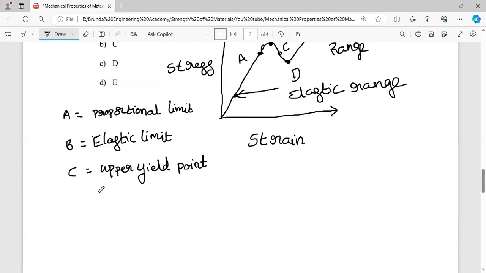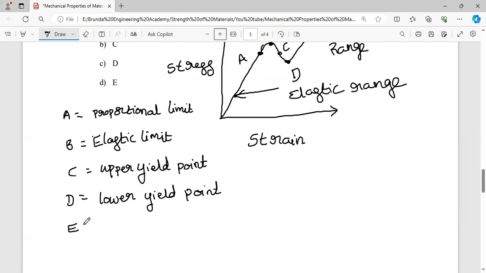Next, D is the lower yield point. All these are in the plasticity region.